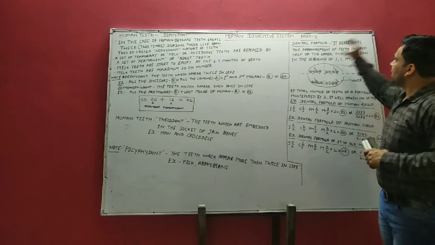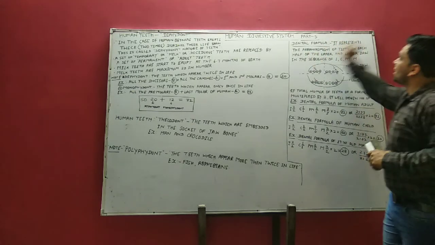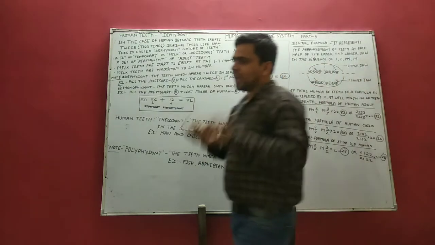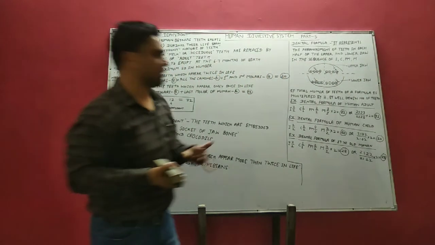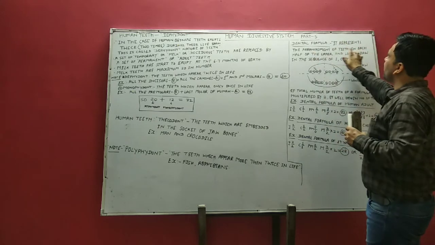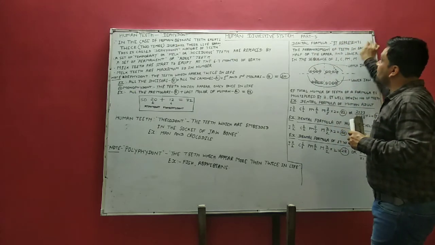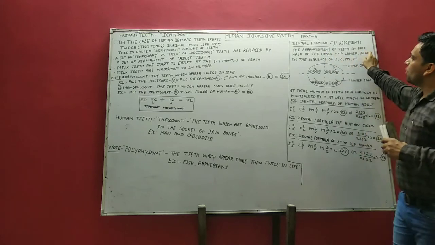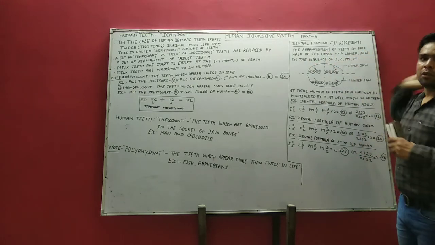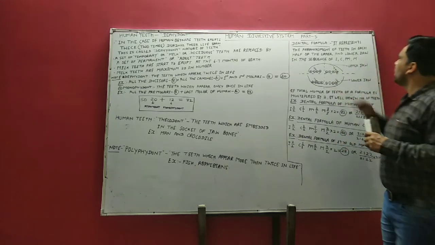So what I write here is that dental formula represents the arrangement of teeth, how to arrange teeth, how to explain teeth in which sequence. So the answer is: dental formula represents the arrangement of teeth, means dentition, in each half of the upper and lower jaw in the sequence of incisors, canines, premolars and molars. For better understanding, you can see here in the diagram.